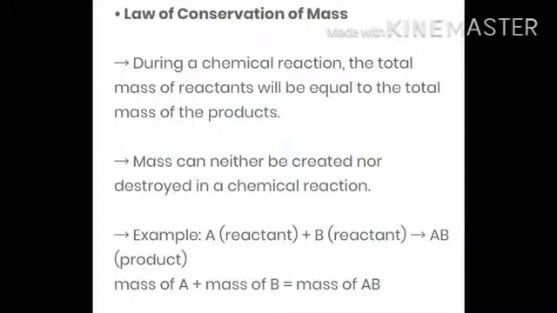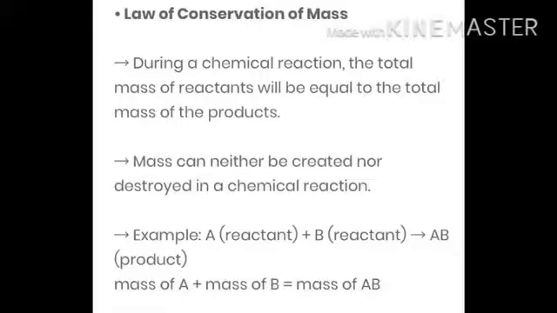Law of conservation of mass. During a chemical reaction, the total mass of the reactants will be equal to the total mass of the products. Mass can neither be created nor destroyed in a chemical reaction. For example, reactant A plus reactant B gives AB, the product.